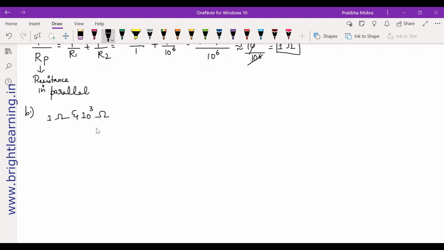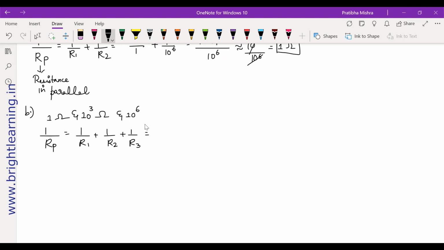Will we get 1 ohm or what do we get? Have to check that out. And I think you'll have to add one more thing, 10 to the power 6 also. So you have 3 systems together. First you had 2 systems, then you have 3 systems together.